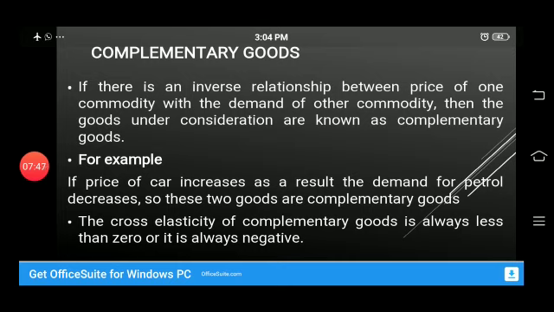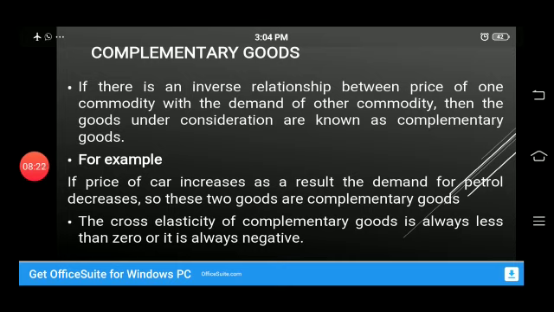Or we can say that pen and ink are also complementary goods. If the price of pen increases, what happens to the ink? The demand for ink decreases. Why? Because when the price of pen increases, people will demand fewer pens. When they demand fewer pens, it means they need less ink.